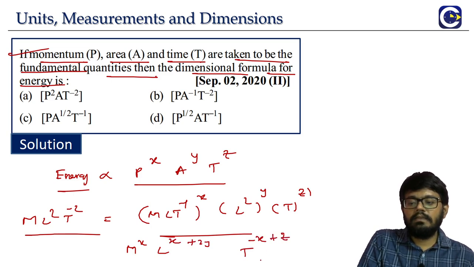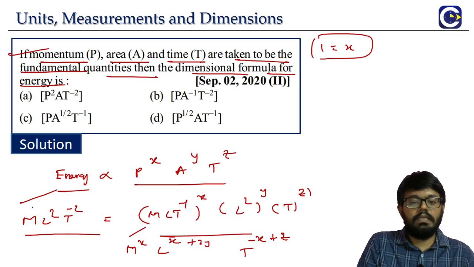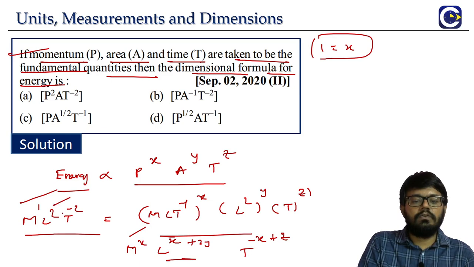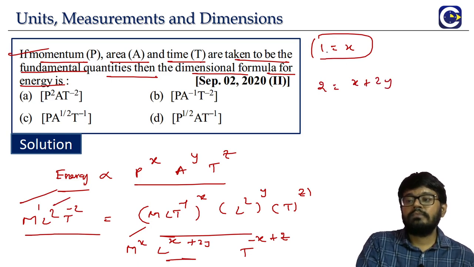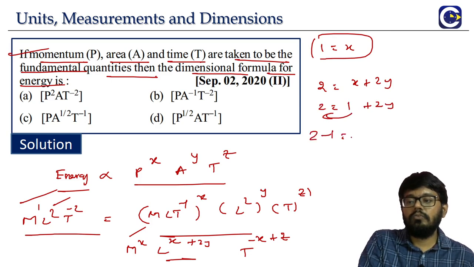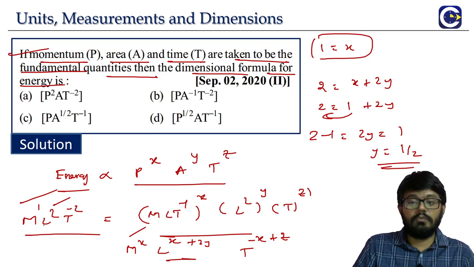Then z. Power of m we equate first. 1 is equal to x straight away. Power of m, left hand side is 1, right hand side is x. Then power of L we equate. Left hand side is 2, right hand side is x plus 2y. Already x is equal to 1, right? So 2 minus 1 is equal to 2y, which means 1, so y is equal to half. So what powers are we getting? x is equal to 1, which means the power of p is 1.